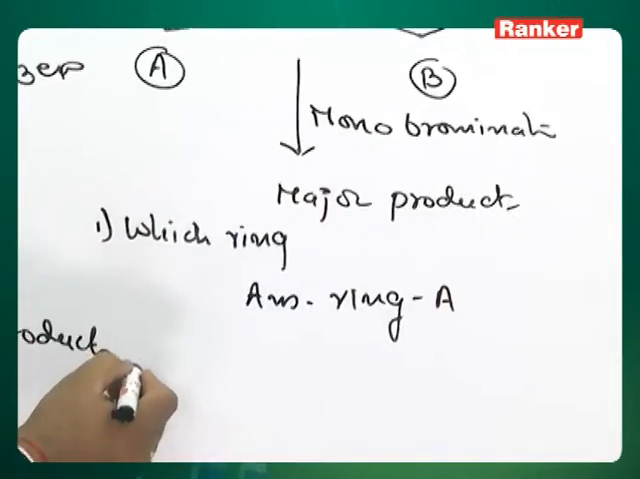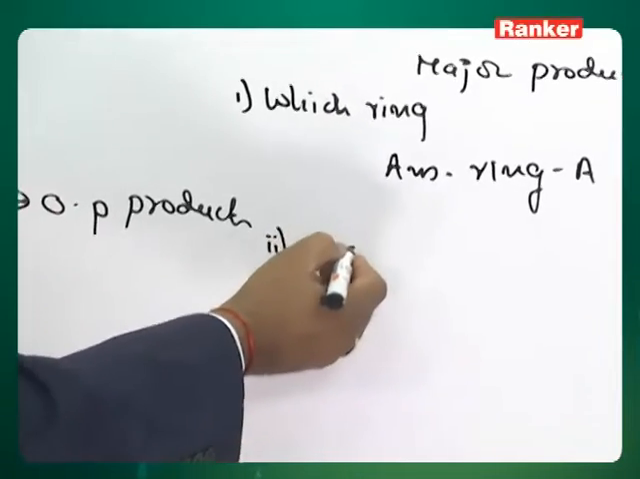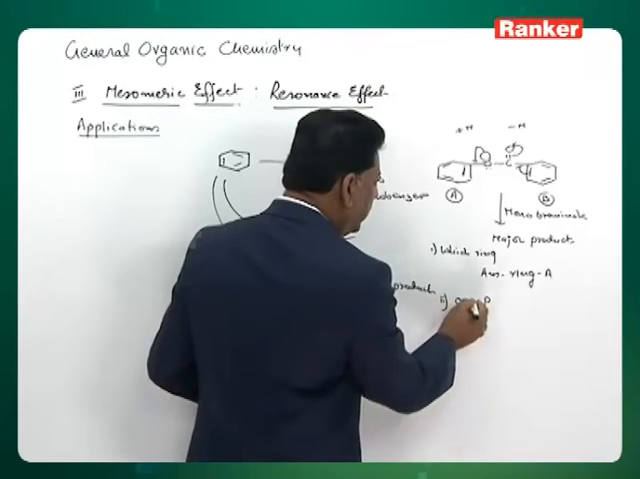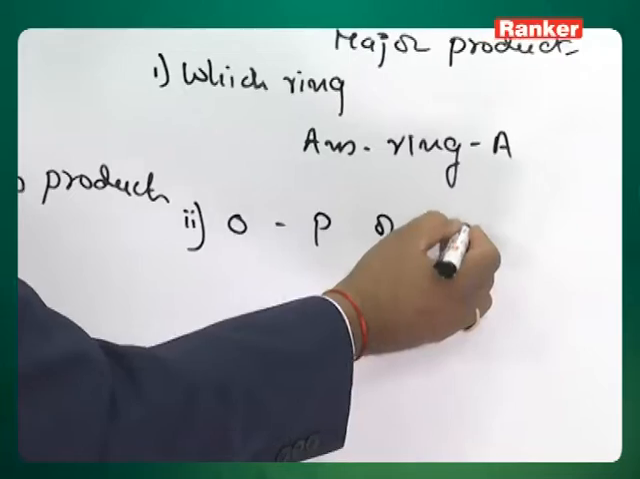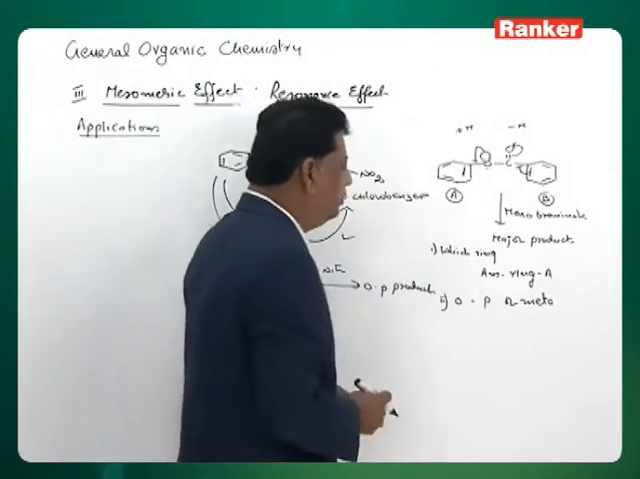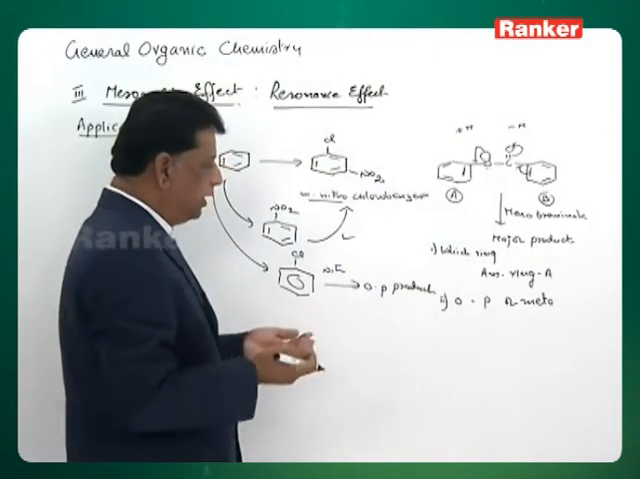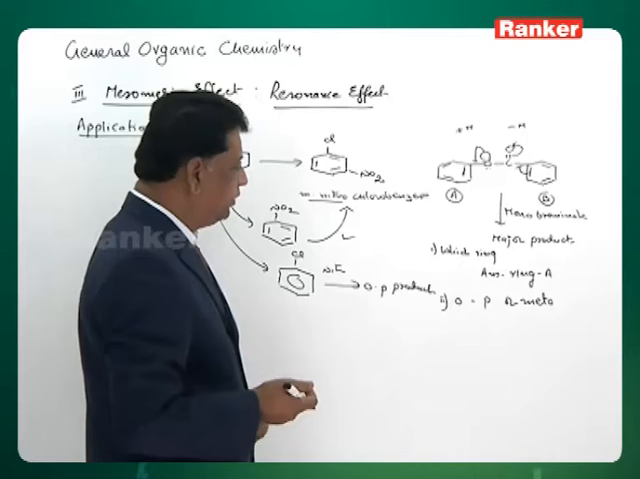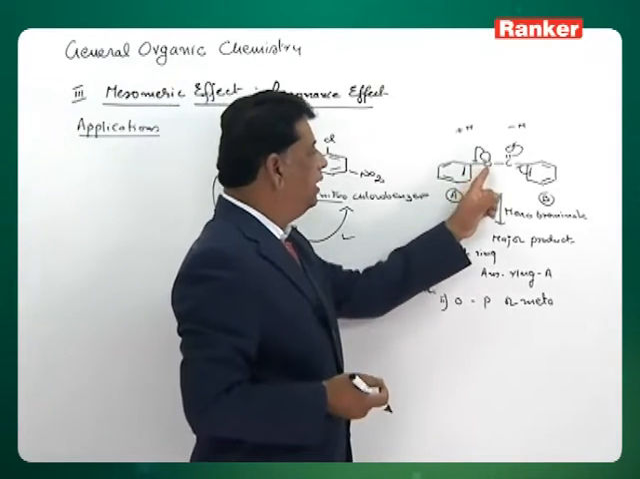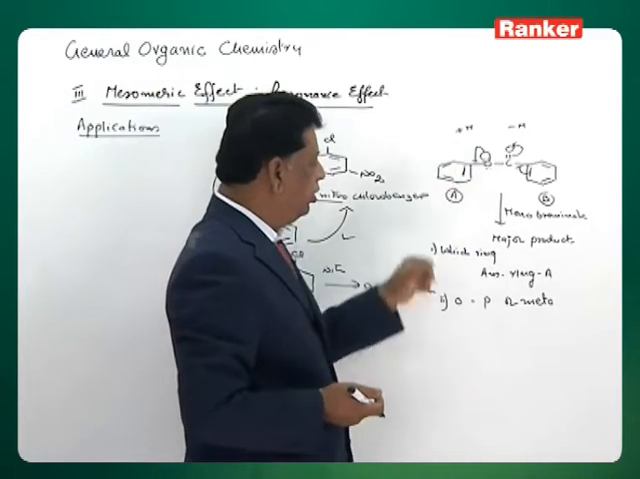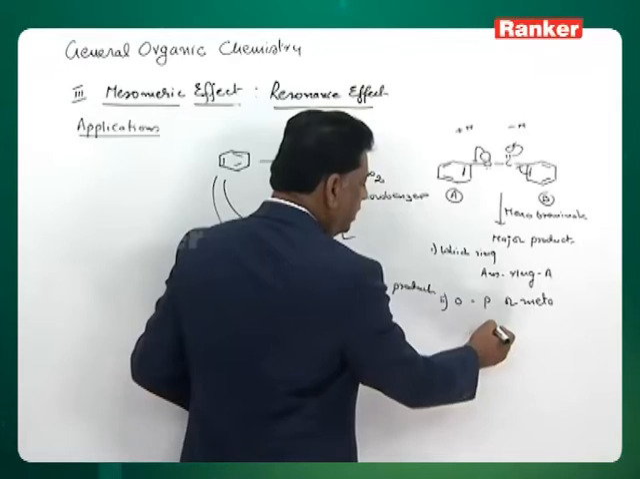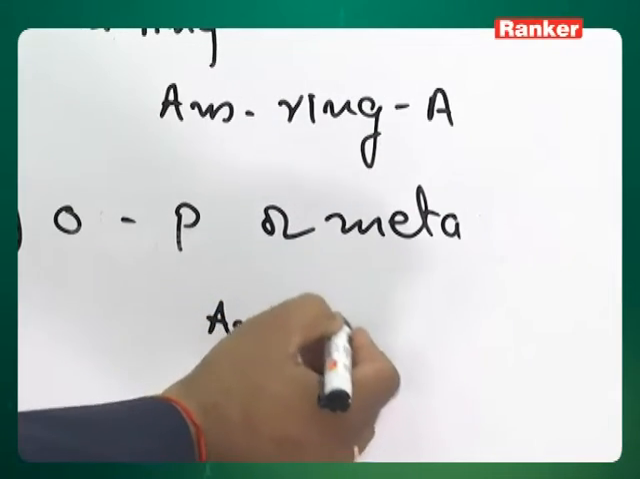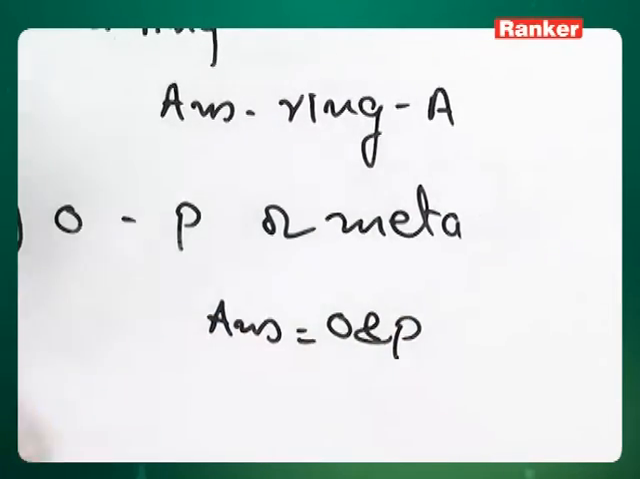The second level is ortho, para or meta. Will the group occupy ortho-para positions or the meta position? Since this is an activating, that is plus M group, it is not meta. The answer is ortho-para. Ortho and para are what we are going to get.